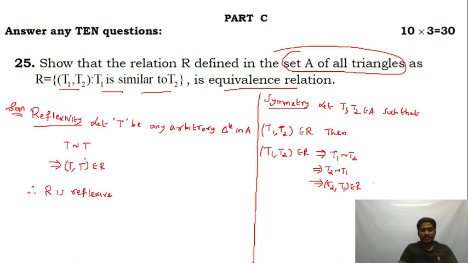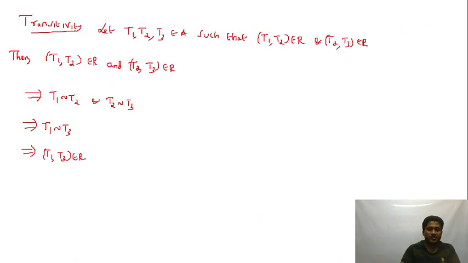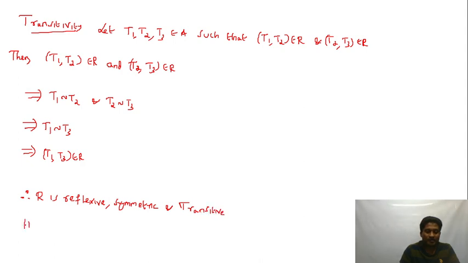So R is reflexive, symmetric and transitive, hence it's an equivalence relation.